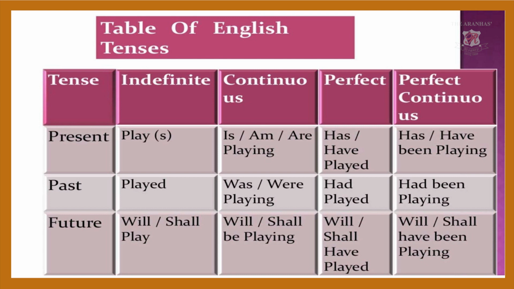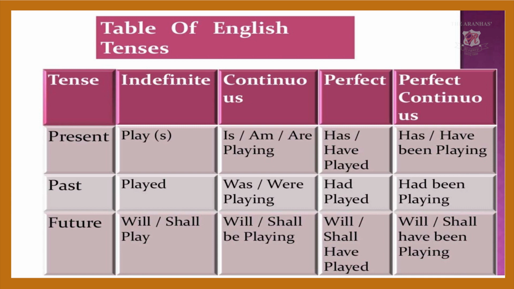So it is I play cricket, he plays cricket, she plays cricket, they play cricket. These are the various forms: when the subject changes, the word play or plays will be used. Then we have present continuous tense.